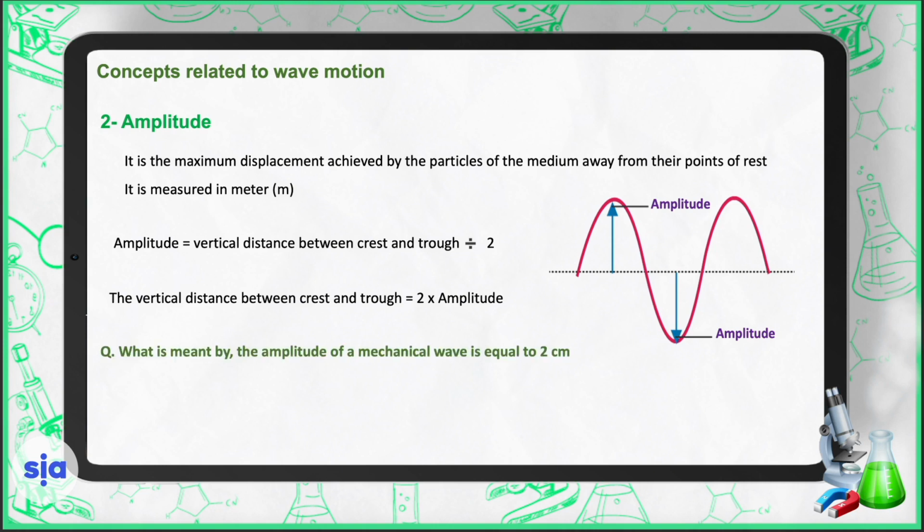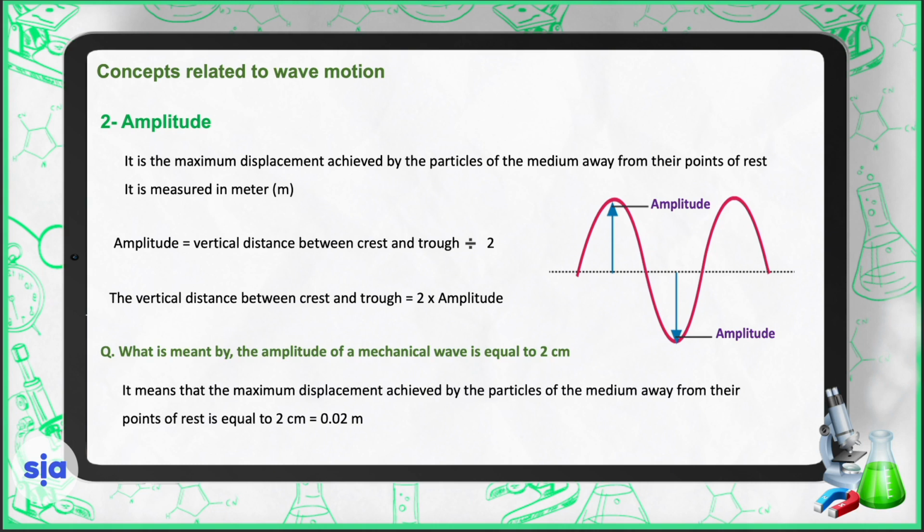Now, what is meant by the amplitude of a mechanical wave being equal to 2 centimeters? It means that the maximum displacement achieved by the particles of the medium away from their point of rest is equal to 2 centimeters, or in other words, 0.02 meters.